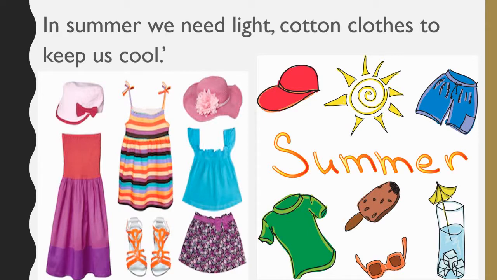Mostly we wear shorts, not full pants, and t-shirts, cotton and loose t-shirts which will help us in summer seasons. So in summer seasons we mostly wear cotton clothes, light color and loose clothes.